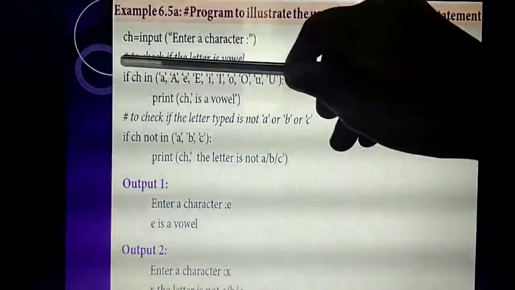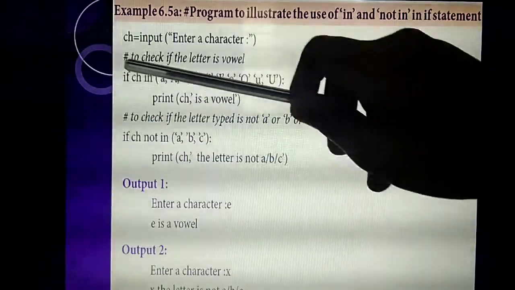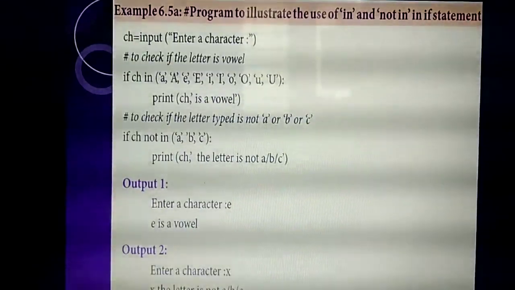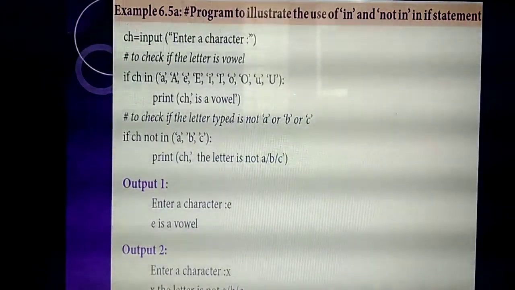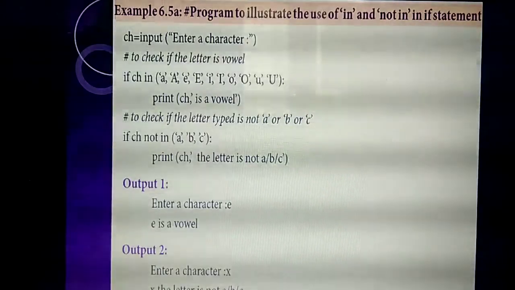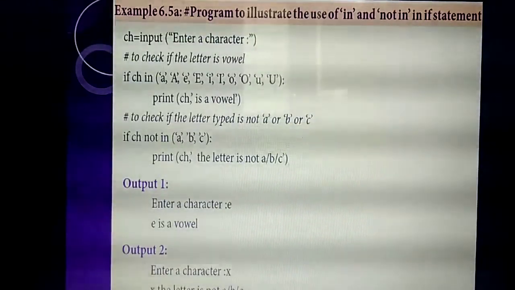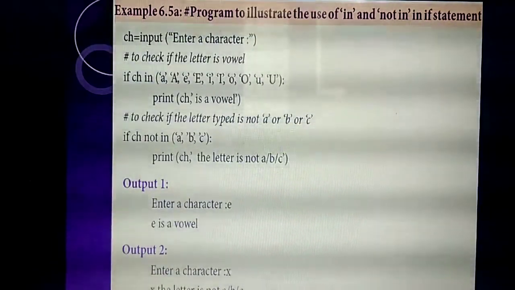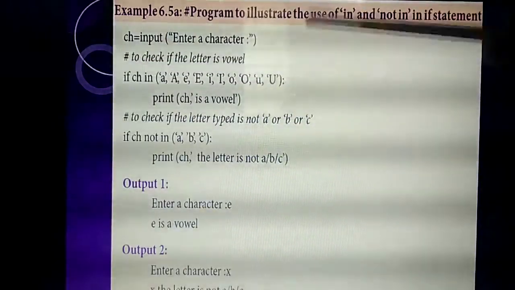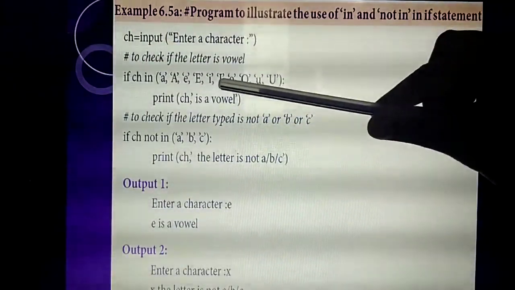So what's this line? A line that starts with a hash symbol, we call that line a comment line. While you are executing the program, will the interpreter take this line to execute? No. The comment line is only for your understanding, so this line you need not study. Okay, so what's the second line?